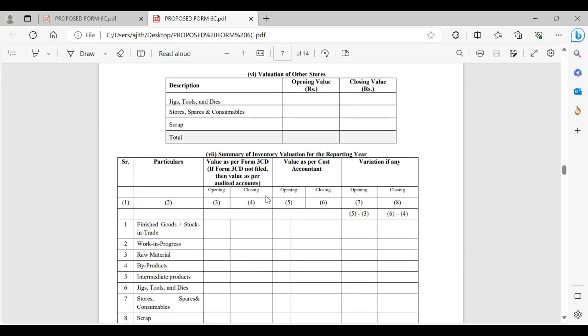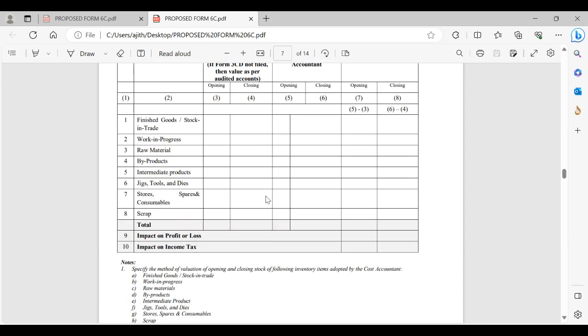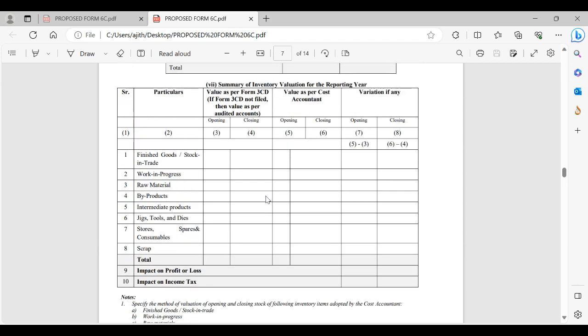Then stores, jigs, tools, dies, stores, spares, etc., and scrap. All these things, opening value, closing value, are negligible things. So market value or cost, you have to give the description also. Then the summary of inventory valuation: right from finished goods till stores, spares, till scrap, you would be required to do it. Then in case there are differences, there are 3 columns.